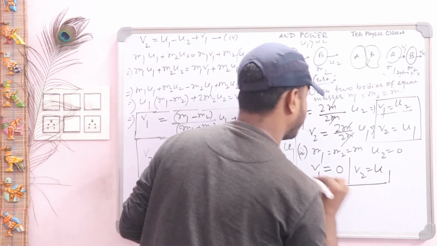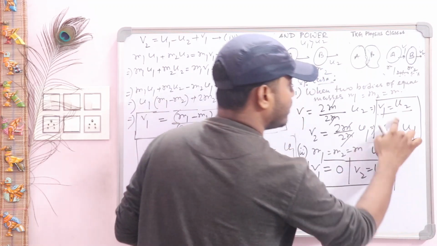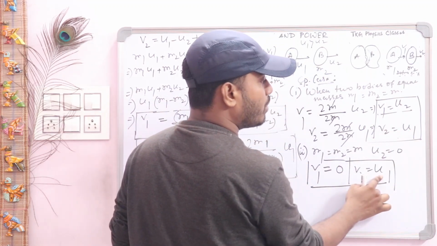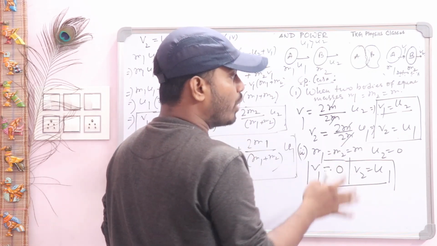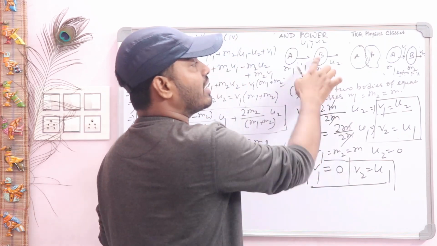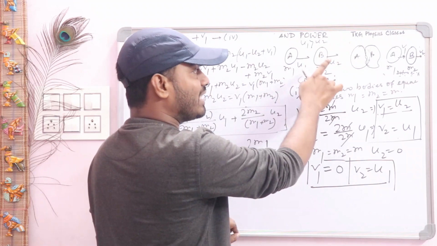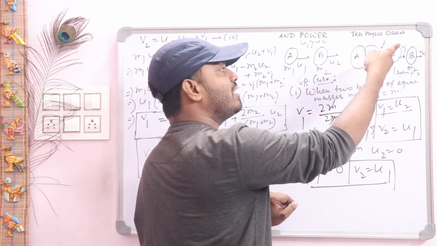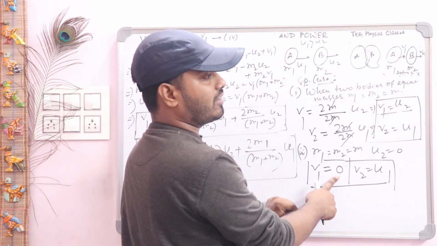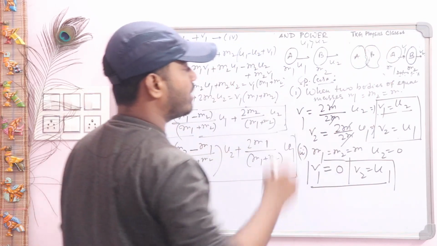Same expression, you see, v2 will be u1, but here v1 will be 0. When does this condition happen? When the second body is at rest before the collision, and after the collision the first body will be at rest. Okay, so this is our case number 2.